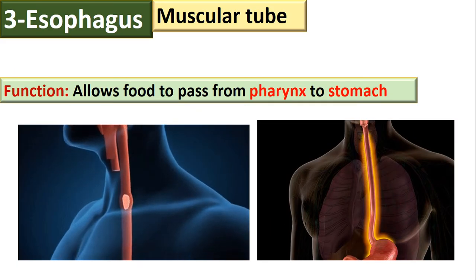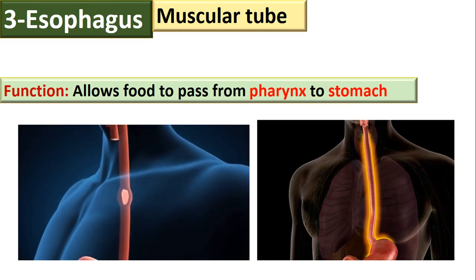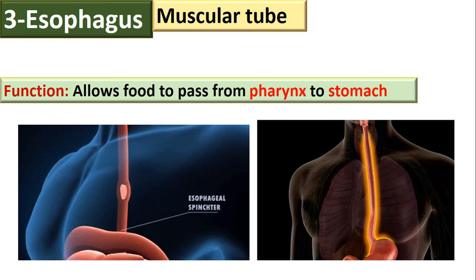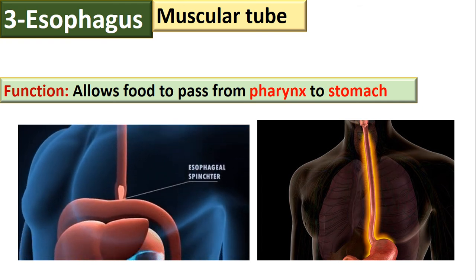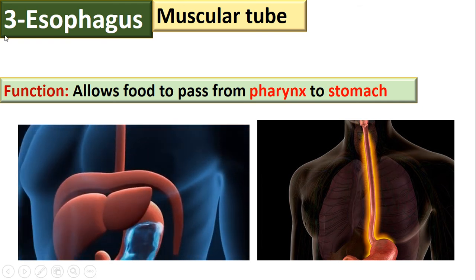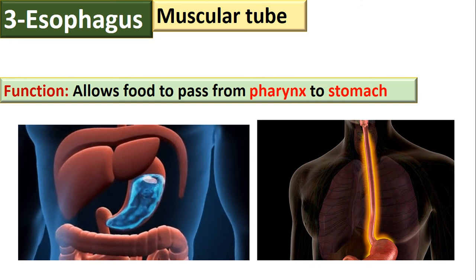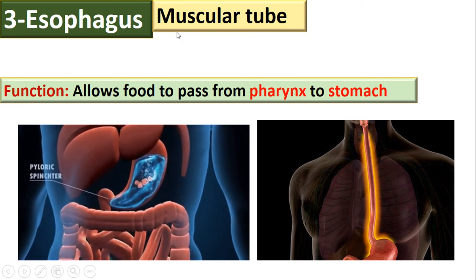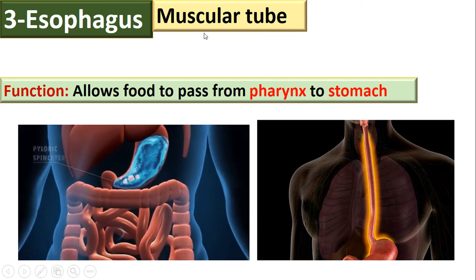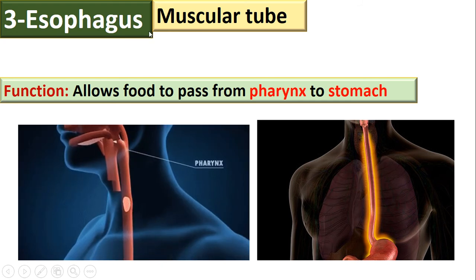In the previous session we talked about the mouth and the pharynx, and now we are going to talk about the third organ in the digestive system, which is the esophagus. The esophagus is a muscular tube, and muscular means made of muscles.